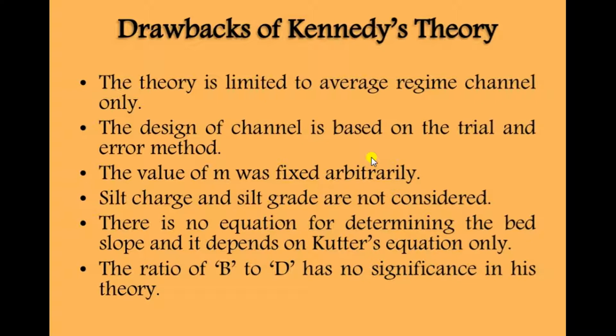There is no equation for determining the bed slope, and it depends on Kutter's equation only. We previously saw the bed slope determination equation, Kutter's equation. The ratio of B to D has no significance in this theory, because if we decrease the bed width and increase the depth, the velocity may differ.